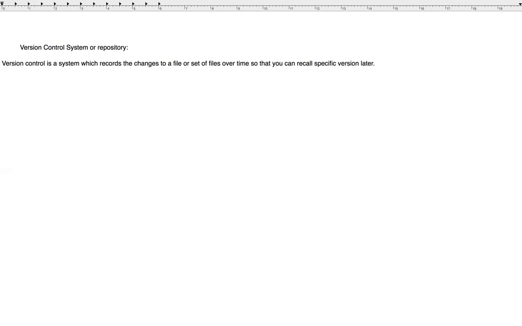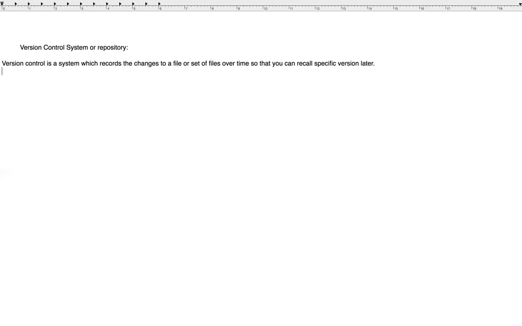For example, if you are a graphic or web designer, and there will be so many different types of people in the company, you may want to keep each and every version of the image and layout.